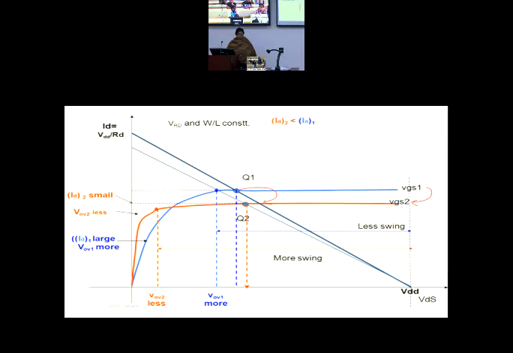We have a family of characteristics. Remember, we take a new characteristic depending on whether the new VGS is less or more. Accordingly, we draw the load line because what is changed is VGS, so ID is shifting, but VDD by RD is not shifting.